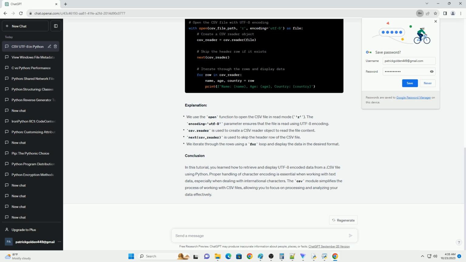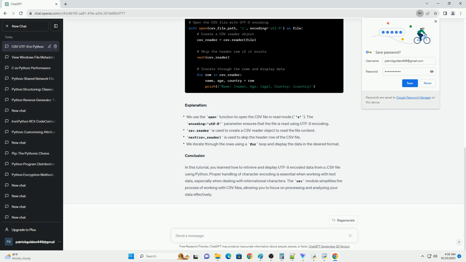Start by importing the required modules, CSV for reading the .csv file and codecs for handling UTF-8 encoded data. Next, open the .csv file using the csv.reader object. We'll specify the encoding as UTF-8 to ensure proper reading of the data. Loop through the rows of the .csv file to retrieve and display the UTF-8 encoded data. You can customize this part according to your needs, depending on how you want to process and display the data.